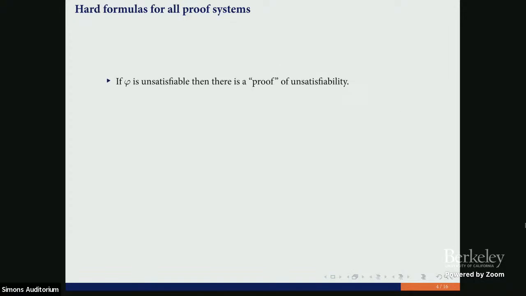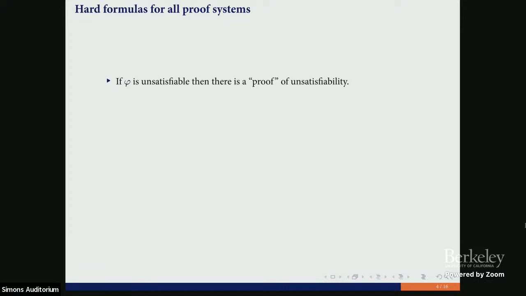Of course, our goal is to produce lower bounds for all proof systems at the same time. It will give us in particular the result that NP is not equal to coNP. That is interesting for everybody, but the current situation is not so optimistic. We don't even have candidate formulas that would be hard for all proof systems.